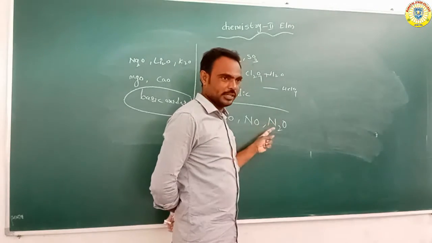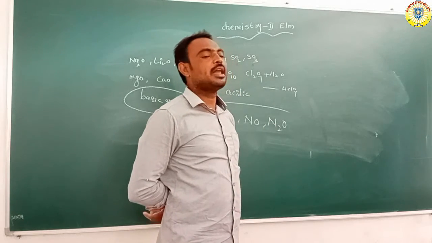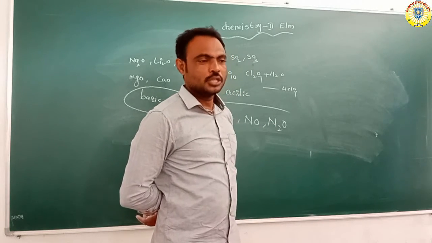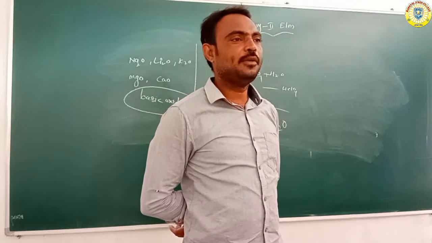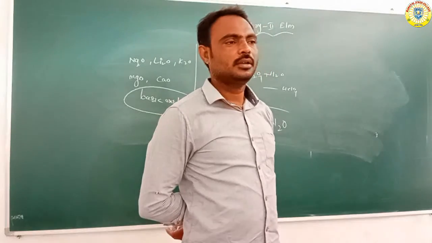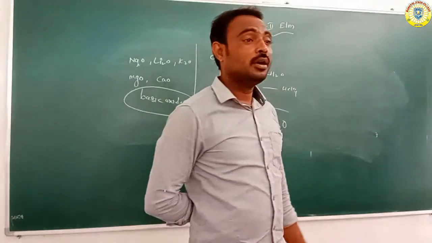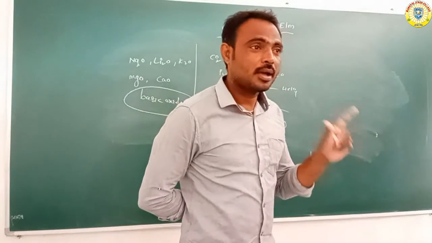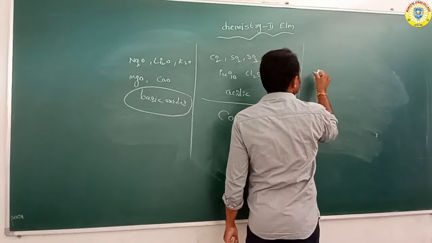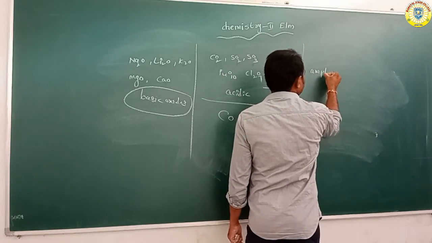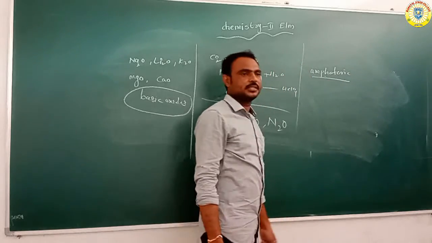So it is very important. Write any two neutral oxides. So CO, carbon monoxide, NO, nitric oxide, and N2O, nitrous oxide. So these are all neutral oxides. Next, last one, amphoteric oxides.